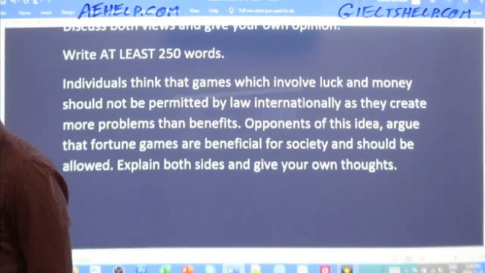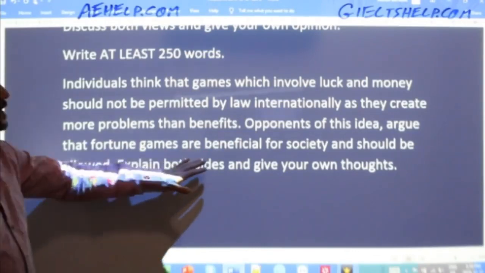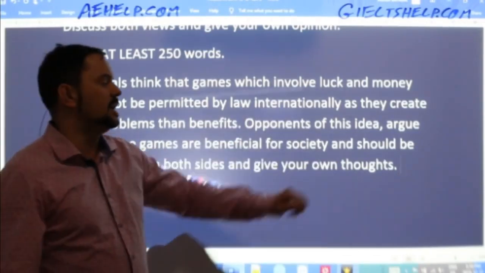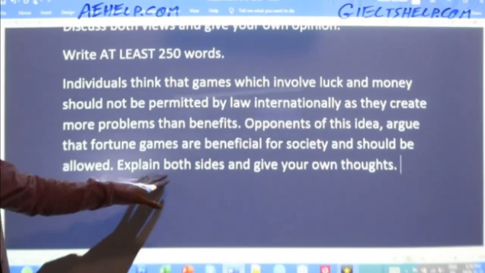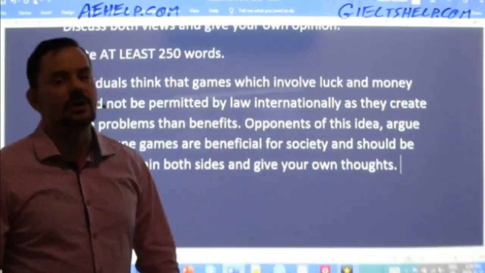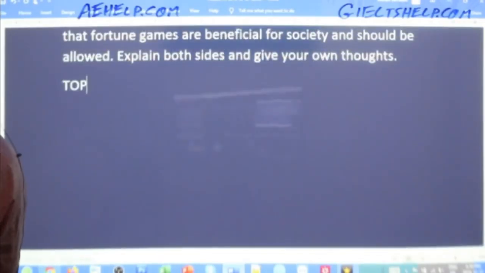All right. So opponents of this idea argue that fortune games are beneficial for society and should be allowed. Explain both sides and give your own thoughts. Fantastic. Okay, so what are we talking about here? What's the topic? The topic is gambling and lotteries. Let's keep it simple.